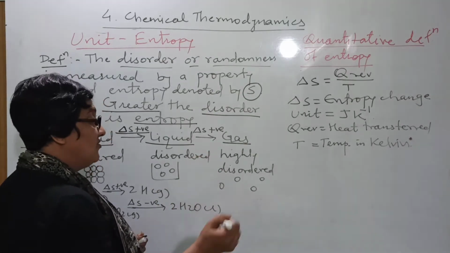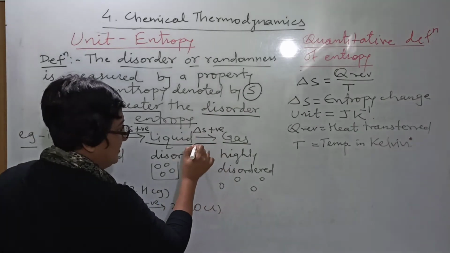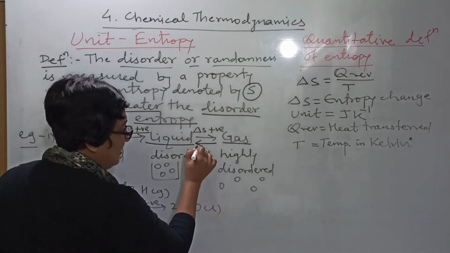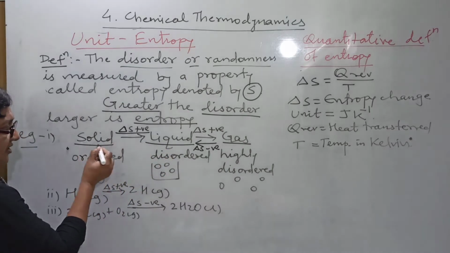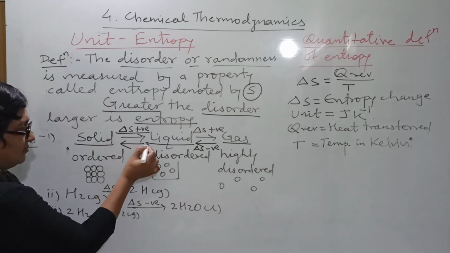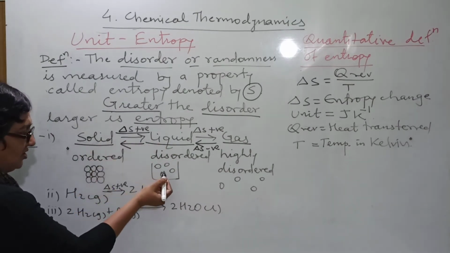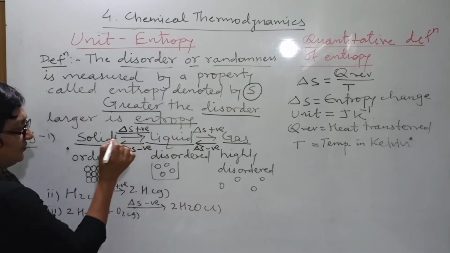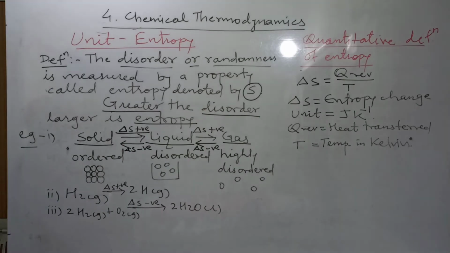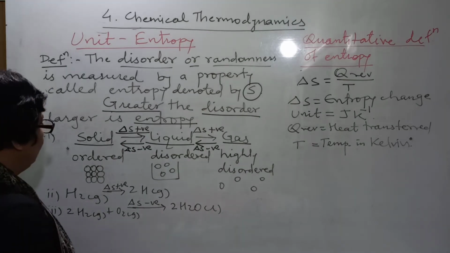If the backward reaction is there, delta S is negative. From liquid to solid, disorder to order, again delta S is negative.